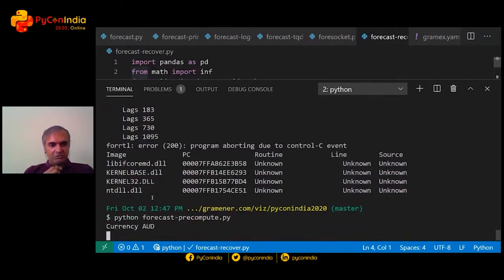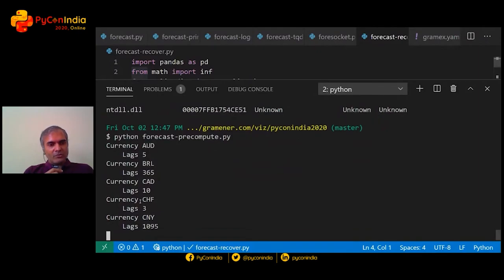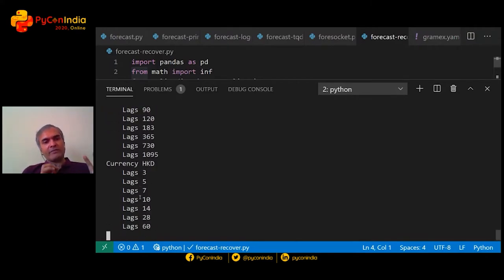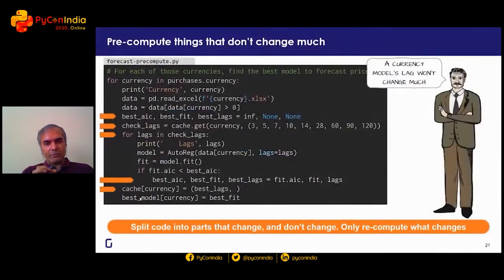So now let's do the next round of computation. Since we've stored these as the most efficient lags, for all of these, it just does one run. So this is one of those cases where we are effectively doing the equivalent of partially training a model and doing the equivalent of temporal transfer learning. That is, the learning that was valid yesterday is still valid today and will be valid until we retrain it with new data. So pre-compute things where it doesn't really change that much. And the way to do that is to split the code into parts, some parts that change often, some parts that don't change often. As long as you know the difference, we're good.